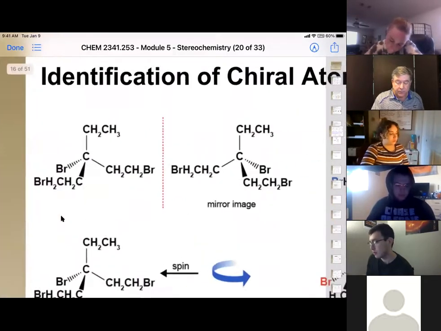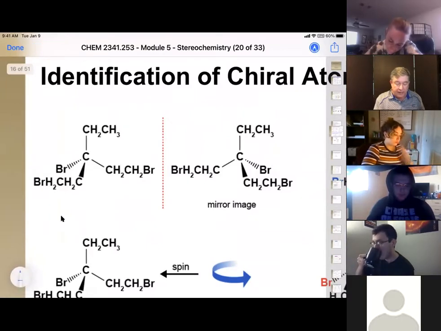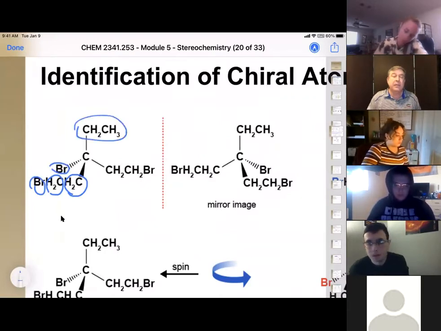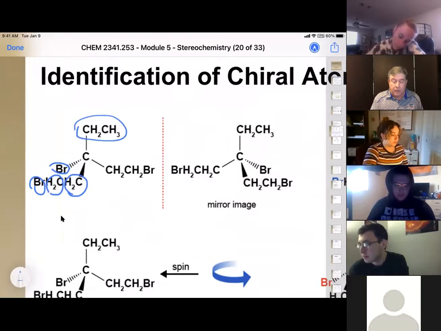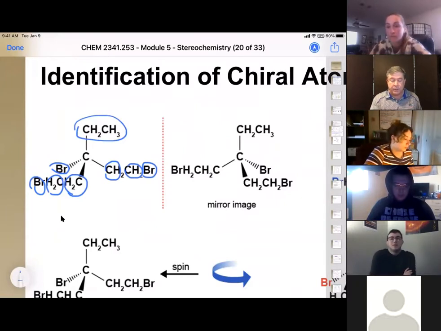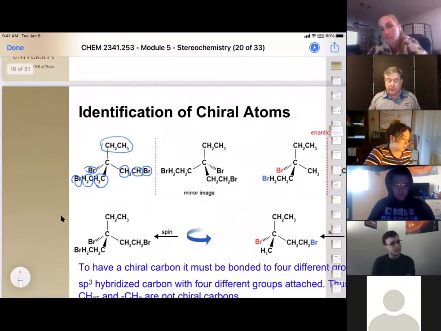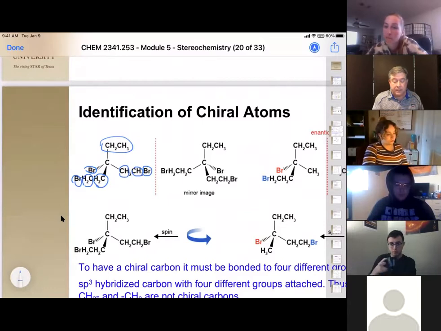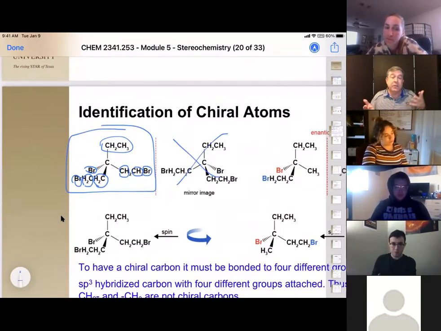So let's look at this first one right here. And we have a CH2 bromine. Okay, that's different than this bromine. That's different than the CH2 CH3. Oh, but we have a CH2 bromine. And so it has a mirror image, but those mirror images are going to overlap each other because we have 2 of the same groups. So that means this is just one compound, and this is the exact same compound. So there's no reason to do it.